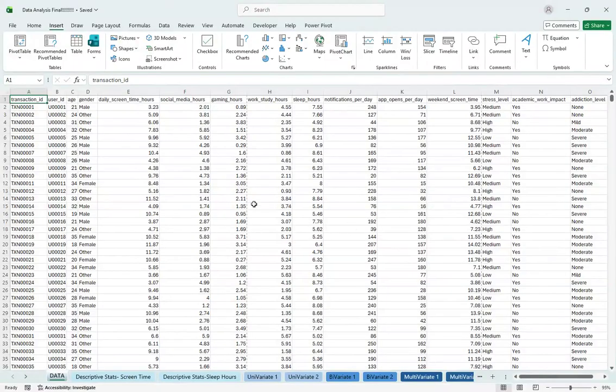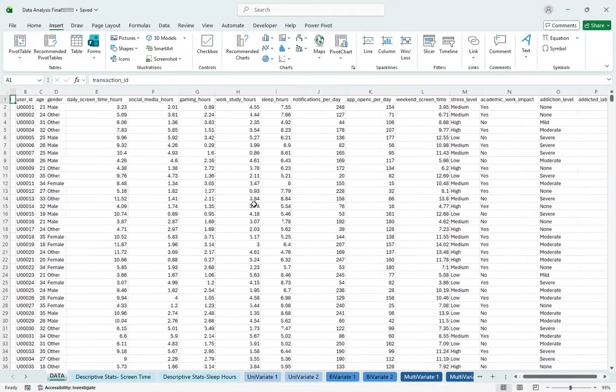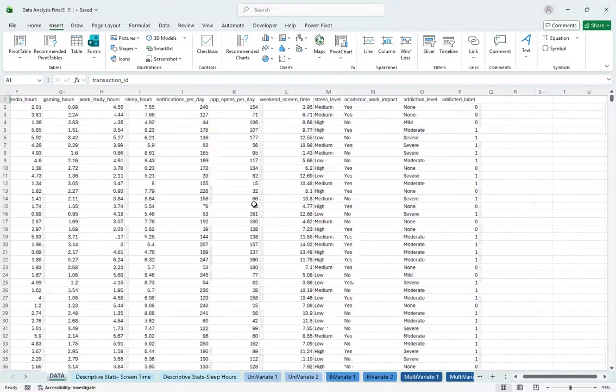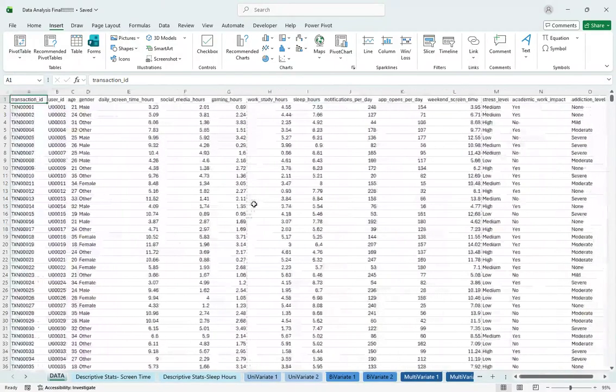So first, you can see in this data set on the data table that there are daily screen time, social media hours, gaming hours, work study hours, sleep hours, notifications per day, app opens per day, weekend screen time, stress level, academic work impact, addiction level, and addictive label. So there were a lot of factors where there was room for analysis and room to compare many of these data sets.